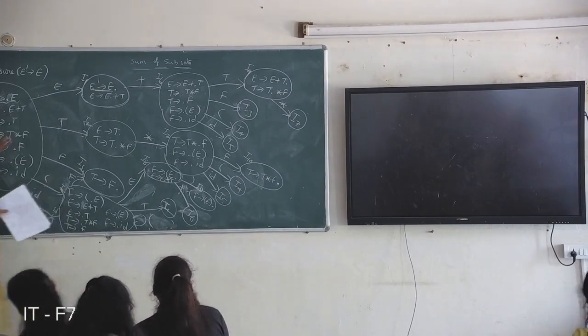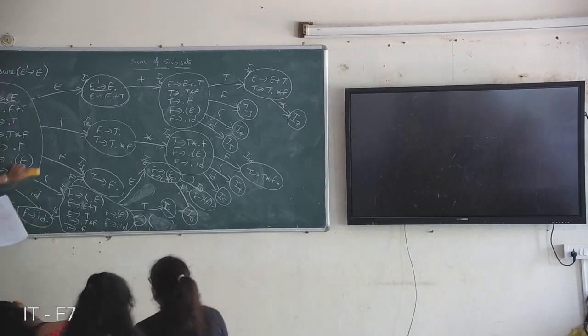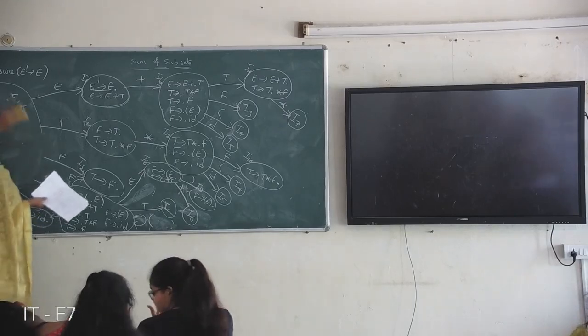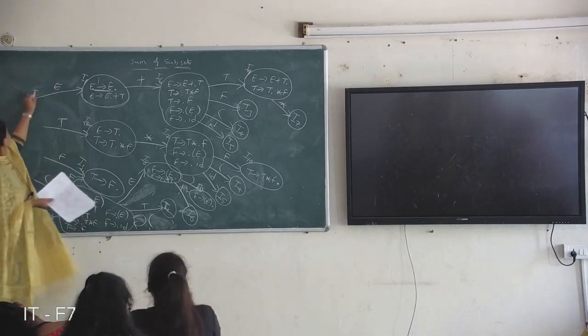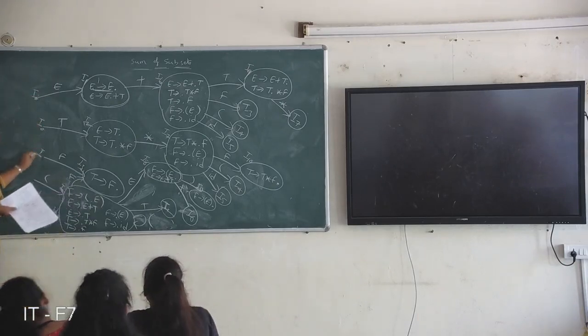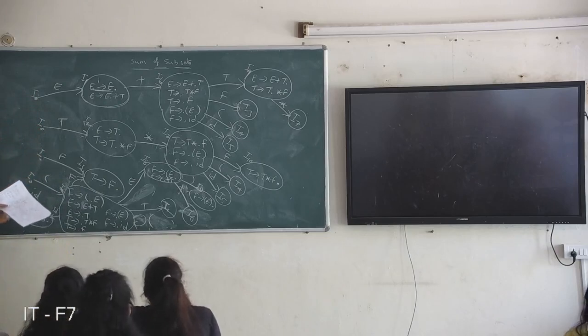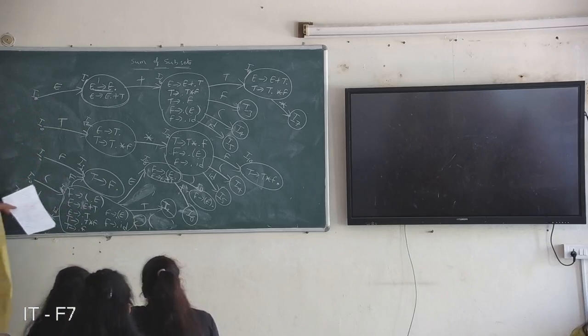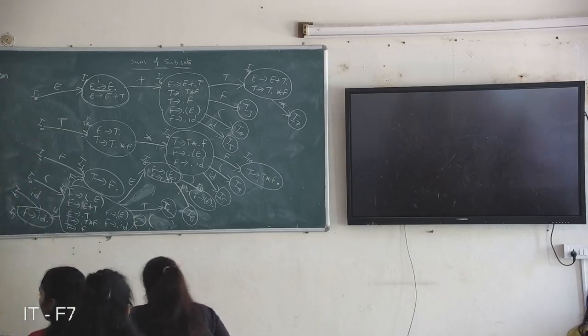I just remove only I0 here. In the table, what are the considerations?